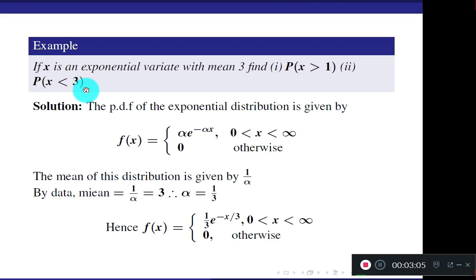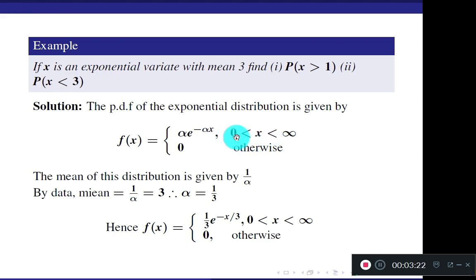Two simple questions. For an exponential variate only one parameter is enough, and they have given the mean. Start from the PDF of the exponential distribution: alpha into e raised to minus alpha x, where x is greater than or equal to 0.